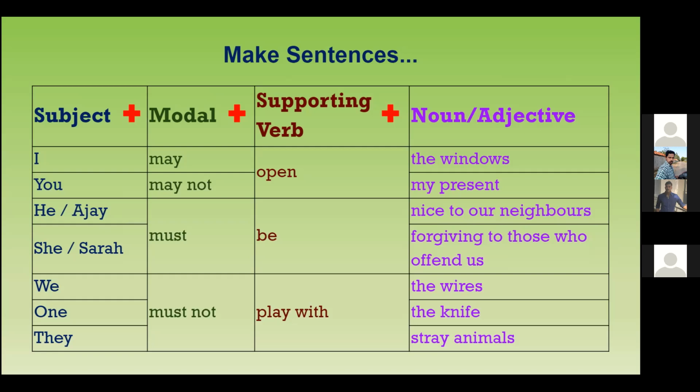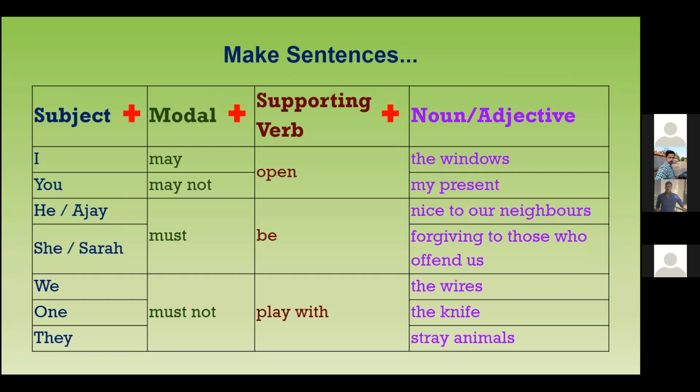Silambu, he, or Ajay. Ajay must be nice to our neighbors. Okay, good. Neighbors are people who stay next to us. Do you know who your neighbors are?